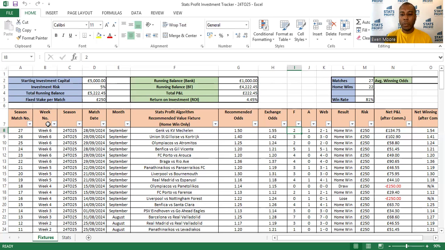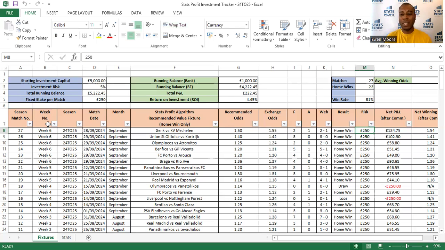Then we go into the actual result, the score. We have the home team, we have the away team, and we combine that here just so we can see the overall result. This information goes on the website as well, so feel free to have a look at all the information there, www.statsprofit.com. This tells you the result, so whether it was a home win, a draw, or an away win, or lose, as we would say.